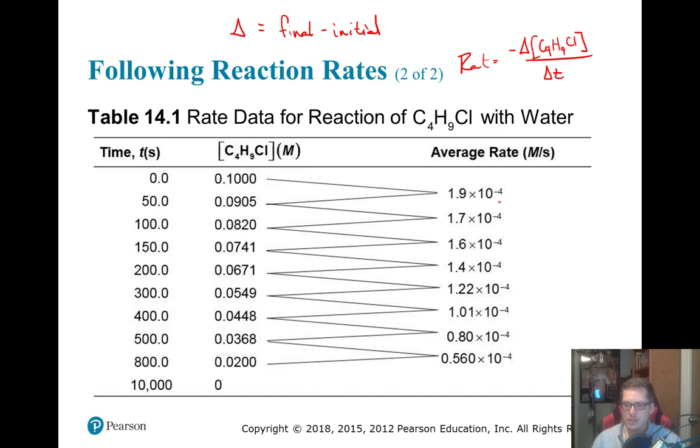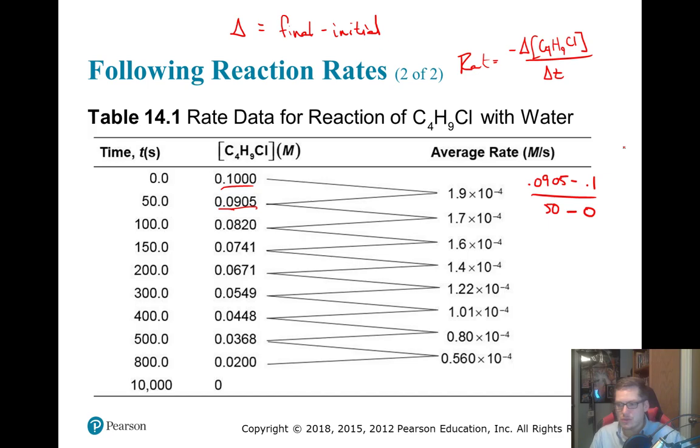So in order to calculate this rate, they would take their final concentration, which is 0.0905, minus the initial concentration, which was 0.1. We'll write that out, the sig figs just save us time, divided by the change in time. And the change in time would be the final time, which was 50 seconds, minus our initial time, which is 0.